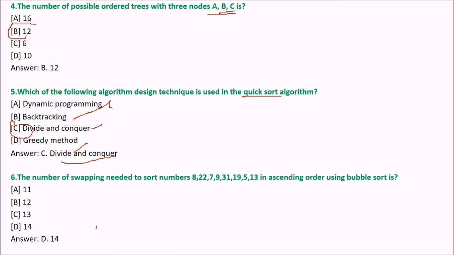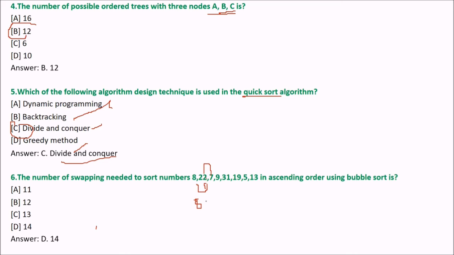How are you going to do this? First of all, we will compare 8 and 12, 8 and 22. Which one is greater? Because 22 is already greater than 8, we will not swap. We'll check for these two. We have 8 here. Which one is greater? 22 is greater.